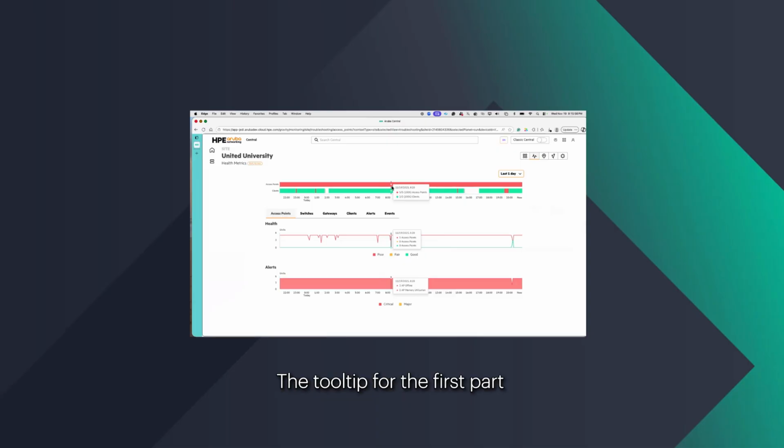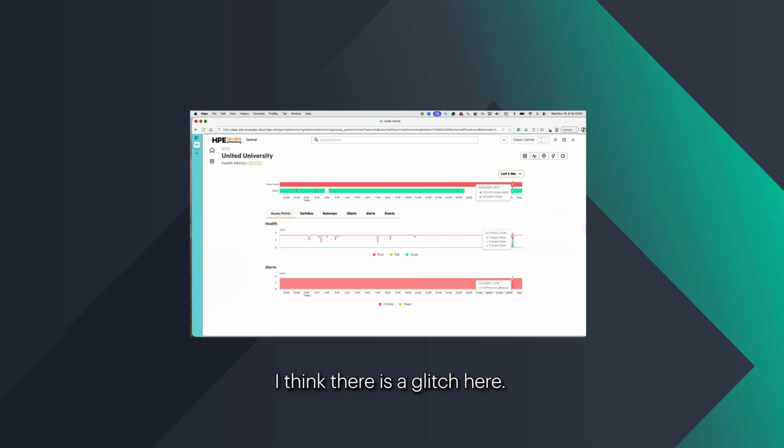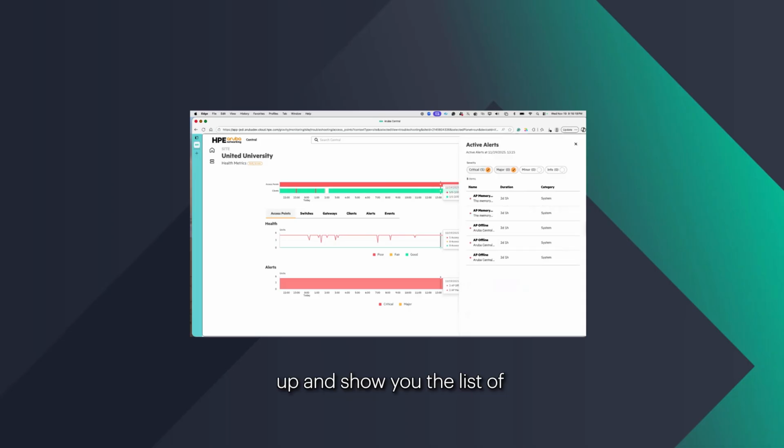doing. The tooltip for the first part shows you that 5 out of 5 access points have poor health. Both the clients, 2 out of 2 clients, which is 100%, have good health. Now, if we want to see the list of access points that are actually failing, I think there is a glitch here, but the side panel would open up and show you the list of access points with poor health.